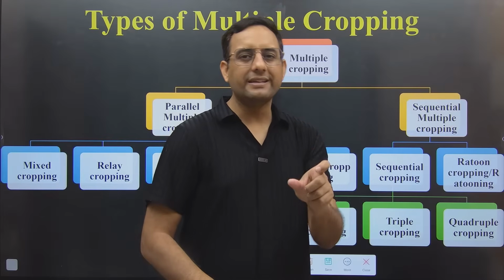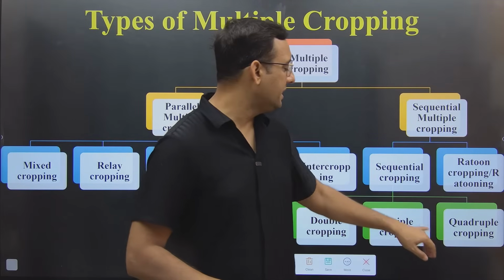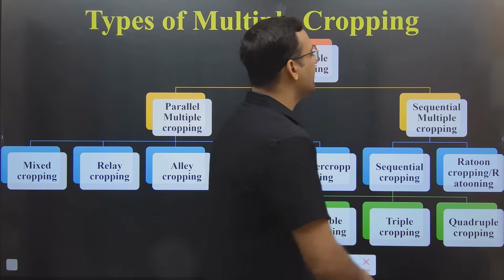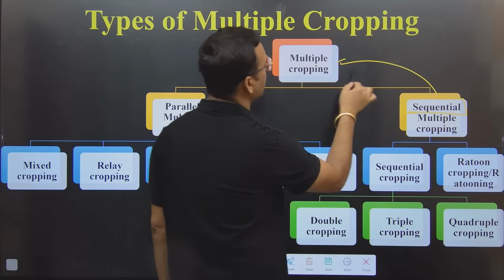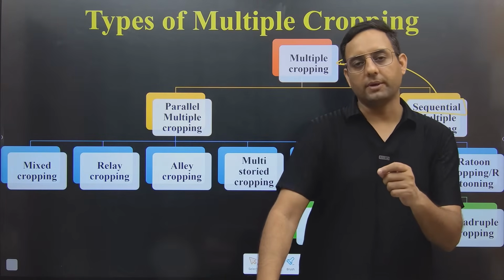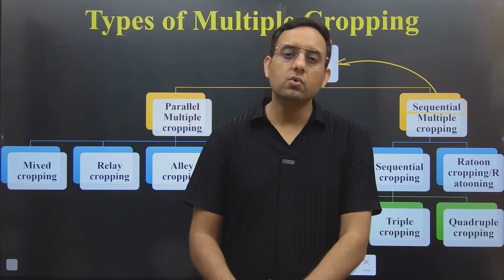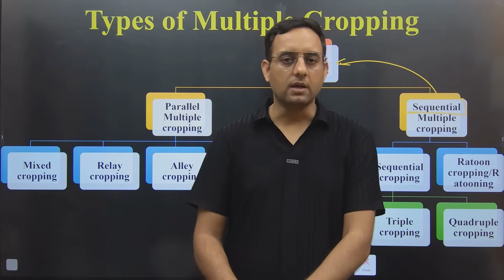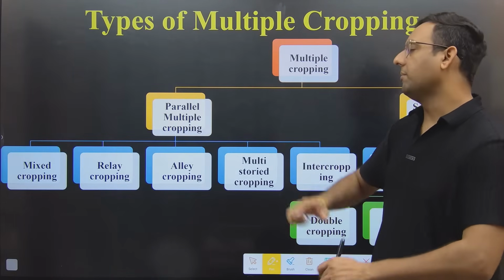So in that scenario, rarely we can grow 4 crops in the sequence. So 3 crops in the sequence, triple cropping, 4 in the sequence will be known as quadruple. So this is the part of sequential multiple cropping, and sequential multiple cropping is the part of multiple cropping, where multiple cropping says growing of 2 or more than 2 crops in a year. But the major important part in multiple cropping is parallel multiple cropping.